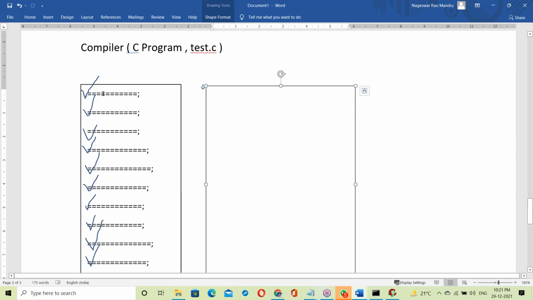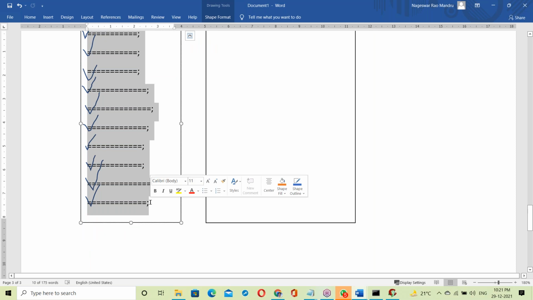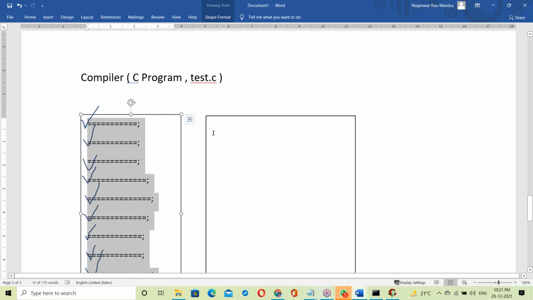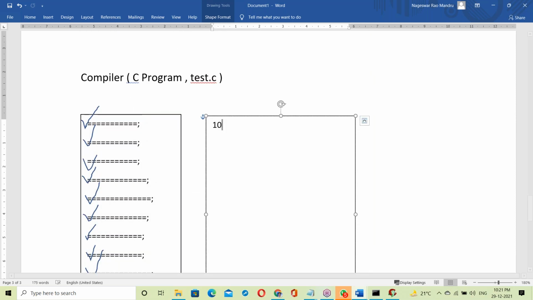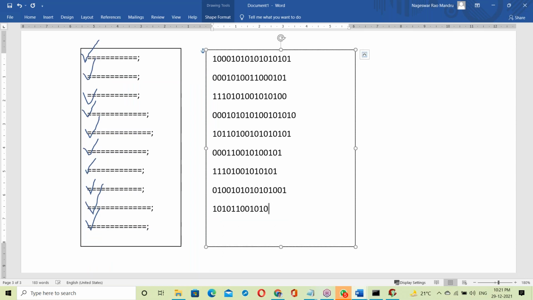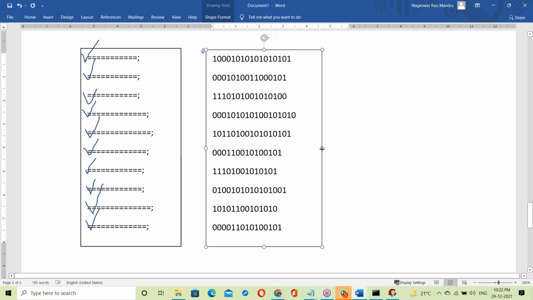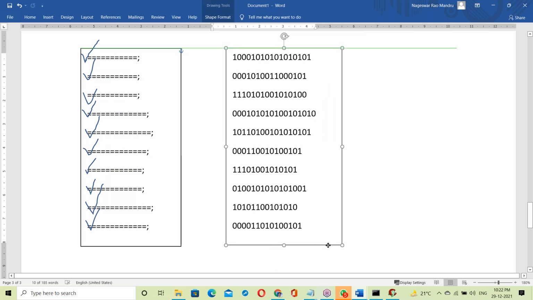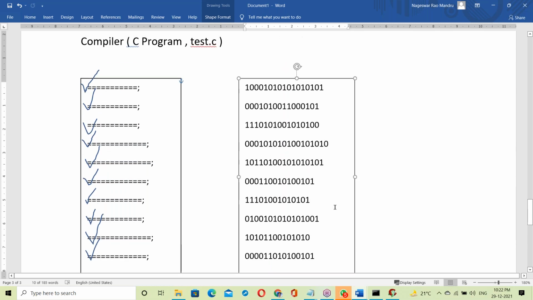After opening another file, this whole code, all the lines from top to bottom, converts into binary code and is written to that result file. The whole program converts into binary format and is written to another file.